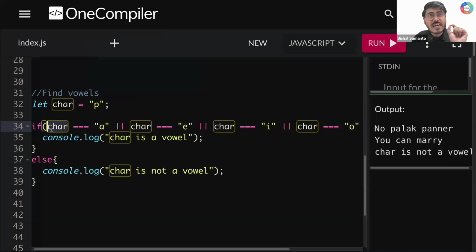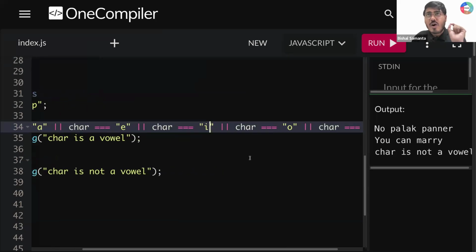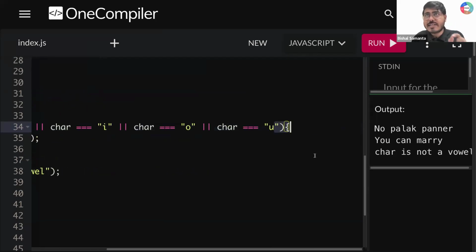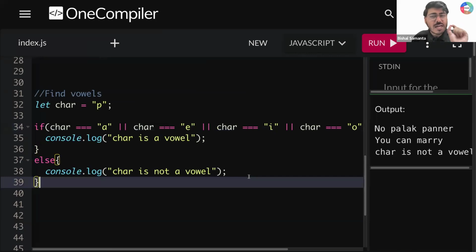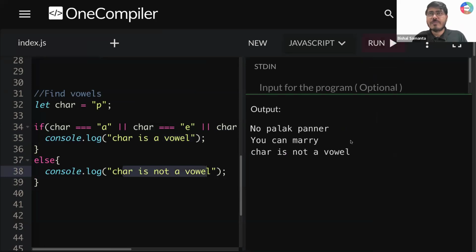So if the character value is equal to A, or it is equal to E, or it is equal to I, or it is equal to O, or it is equal to U, if any one condition is satisfied, I can clearly say, okay, it is a vowel. Otherwise, I'll say, okay, the character is not a vowel. So let me run this once.